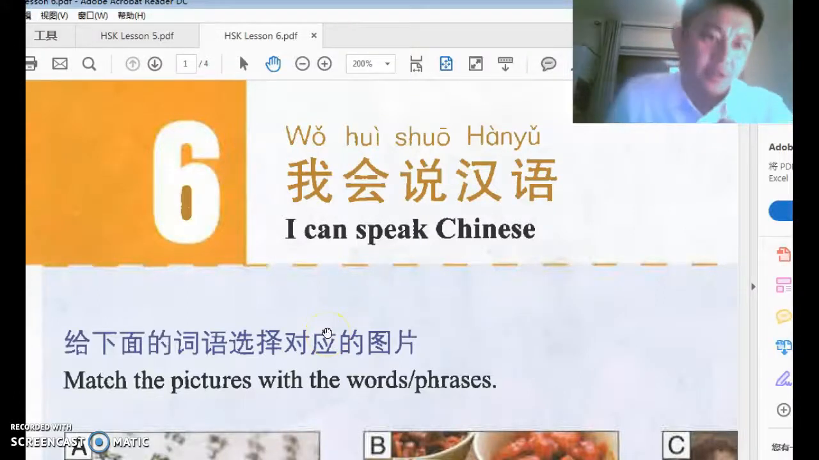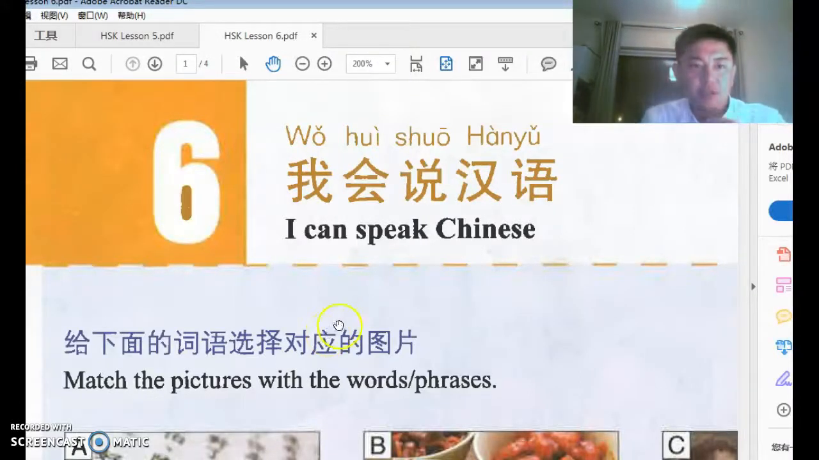Right, now let's take a look at lesson 6, 第六课. And the title is 我会说汉语. Okay, let's try not to depend on the pinyin, please. Let's just depend more on the Chinese characters. Look at the pinyin only when it's necessary. Okay.